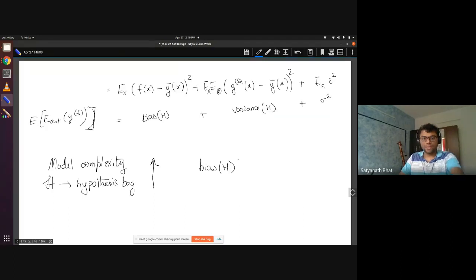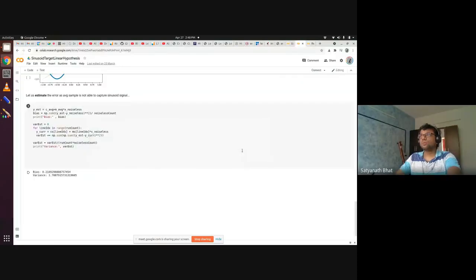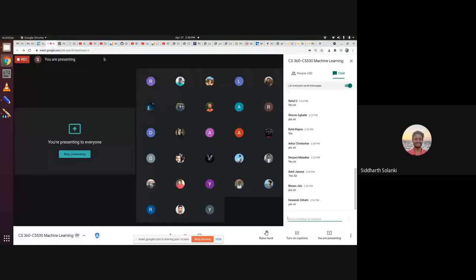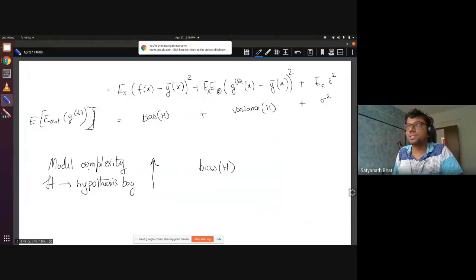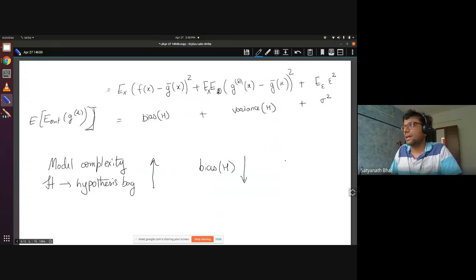Does anybody have another view about this? Bias will decrease if we increase the complexity, isn't it? Because when you increase the model complexity, the average one will start performing better. So this will decrease this. Okay. And what about variance?